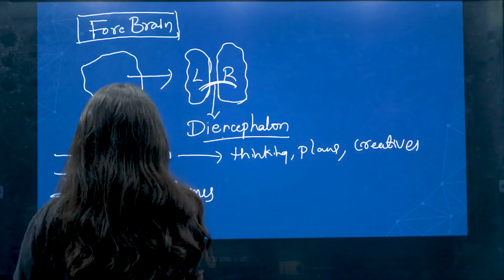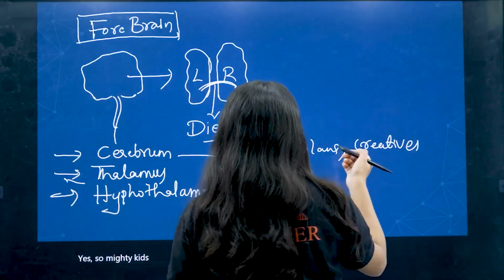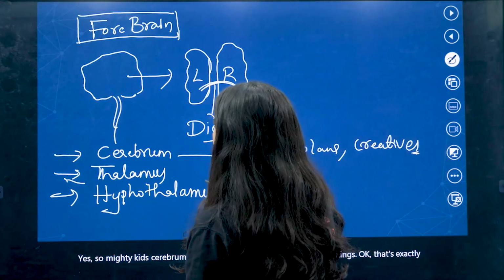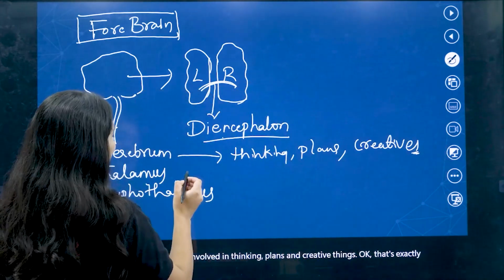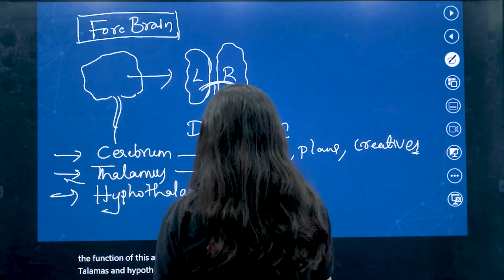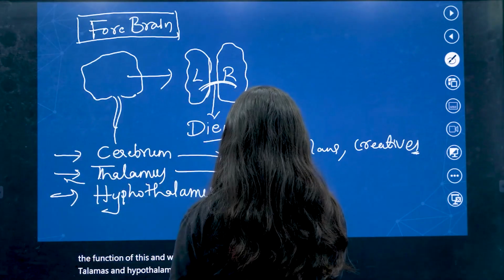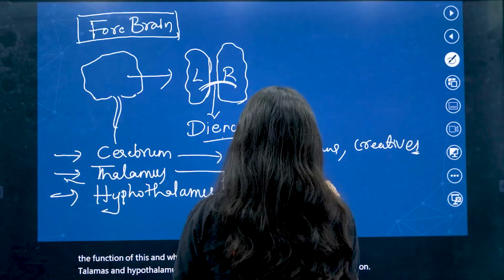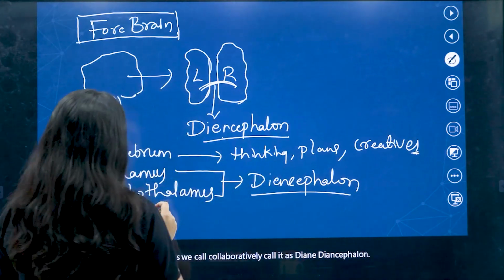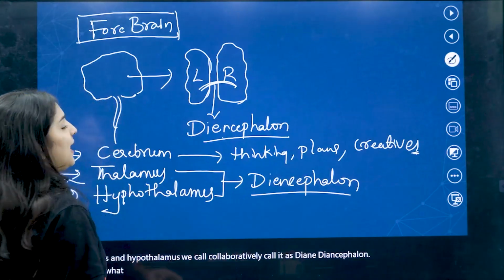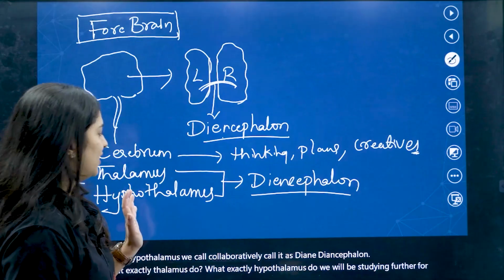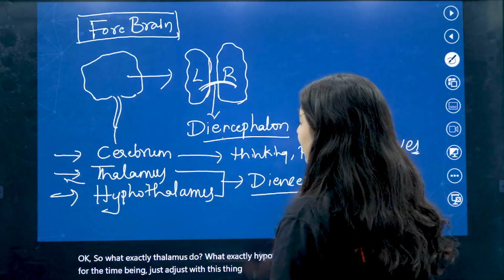So, my dear kids, cerebrum is involved in thinking, plans, and creative things. That's exactly the function of this. And thalamus and hypothalamus, we collaboratively call it diencephalon. What exactly thalamus does, what exactly hypothalamus does, we will be studying further. For the time being, just adjust with this. I hope you understood.